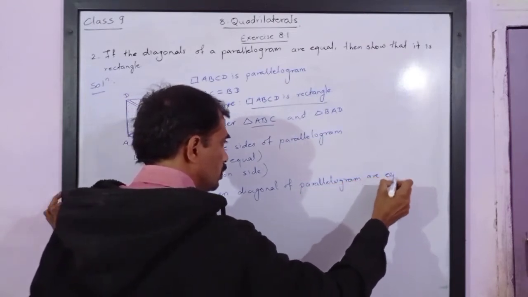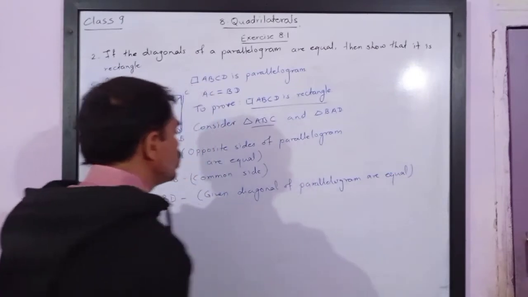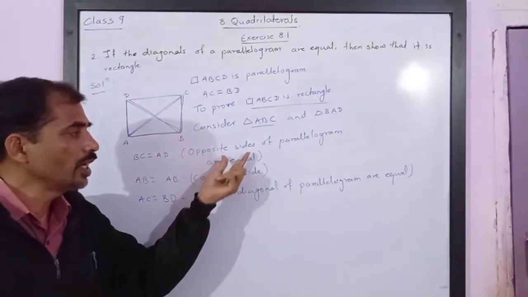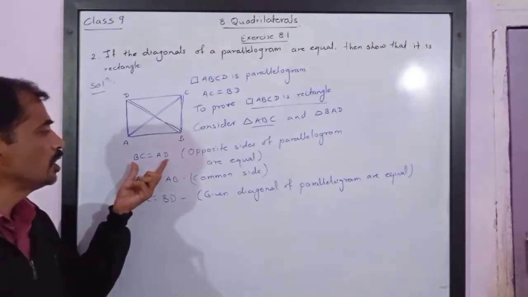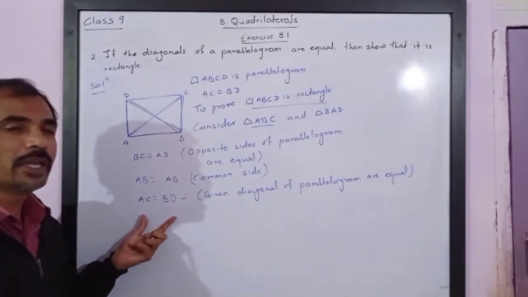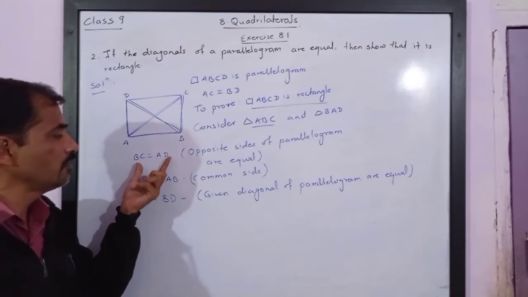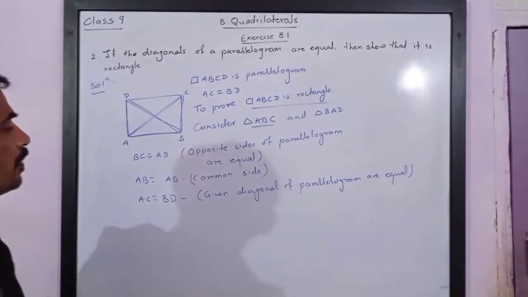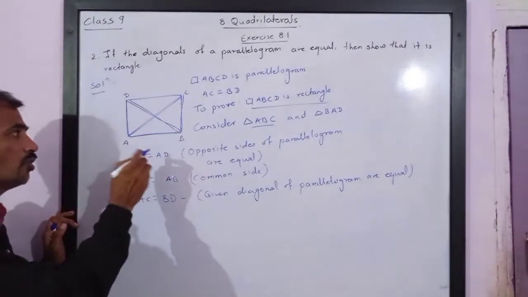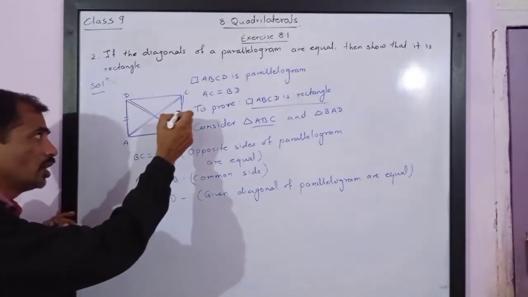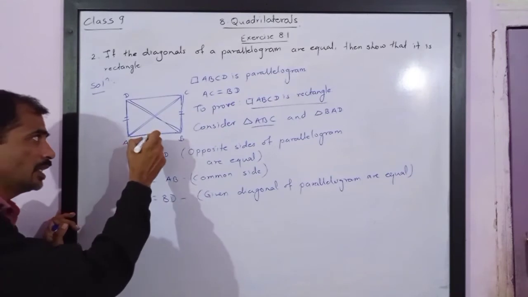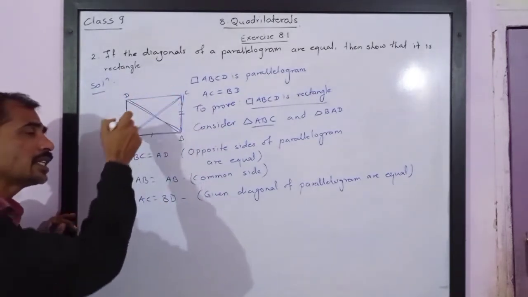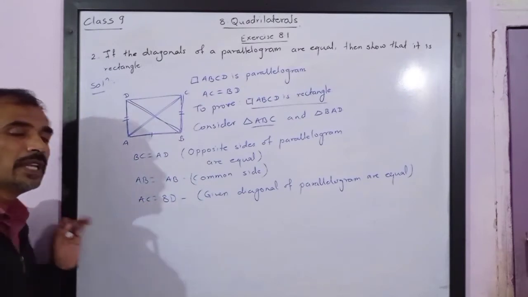Please note, when we prove, reasons carry the marks. So don't forget to write these reasons. Some students feel that if we write only steps, we may get full marks. You will never get full marks if you write only these steps. Reasons carry the marks. So reasons must be written. Now, please watch carefully. So we have said one of the sides is congruent to the other side. This side is congruent to itself, and the other remaining side is also congruent to the remaining side of the other triangle.